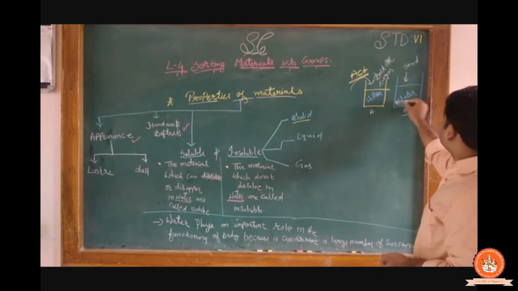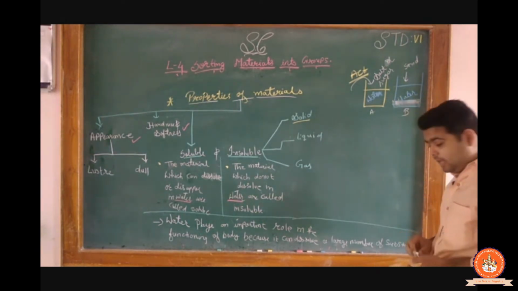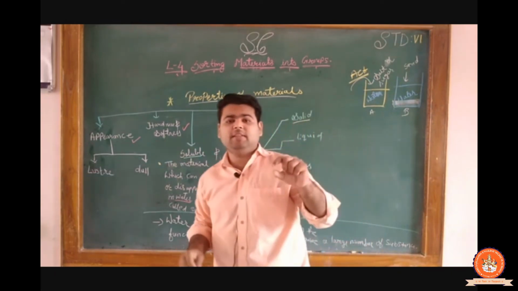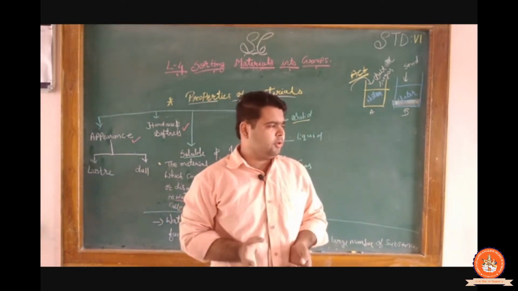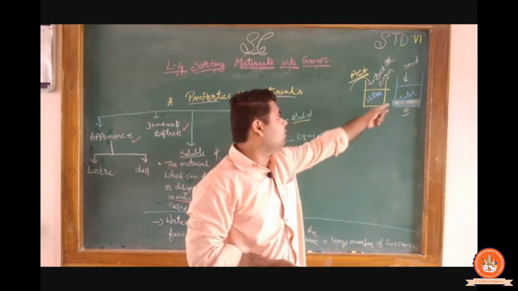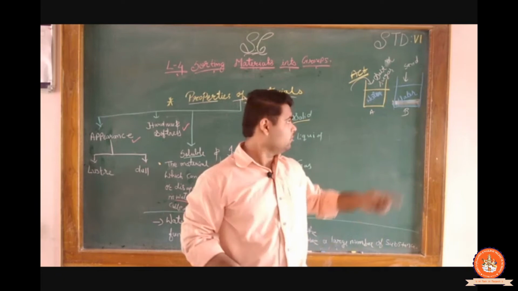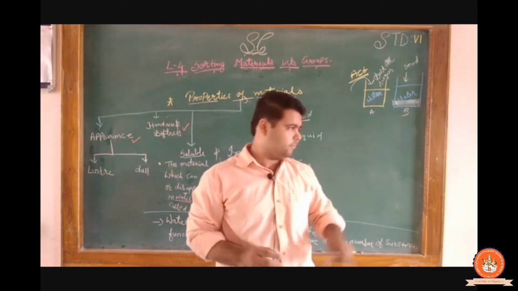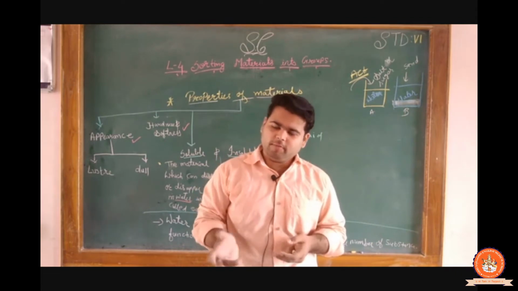Clear? Or if we place chalk powder or dust, it is not going to dissolve in the water. So it is insoluble in the water, and the salt, sugar, this type of substance can be soluble in the water.